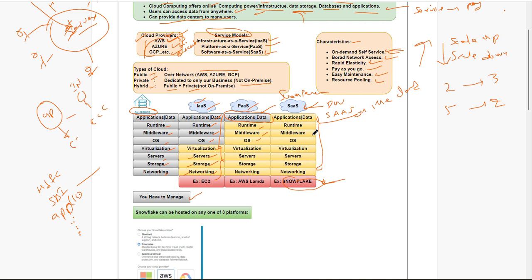The only thing we have to do is log in to our Snowflake account, then do our work. Simple. They will give a URL. If you have internet, use that URL, log in, and do our work. That is nothing but software as a service. Our Snowflake is software as a service. That's what we are going to learn.